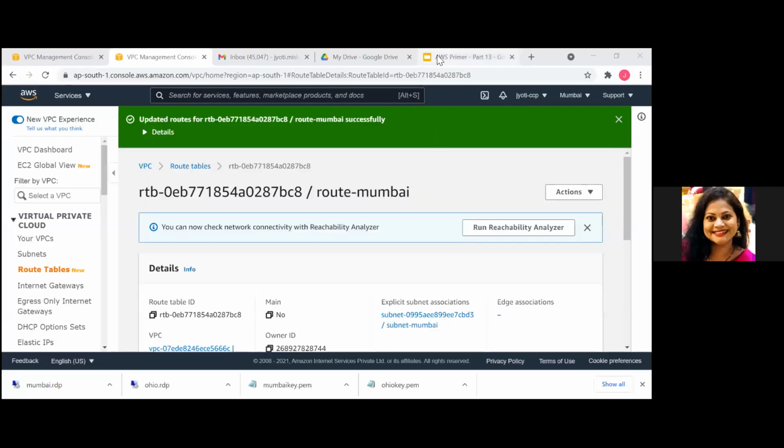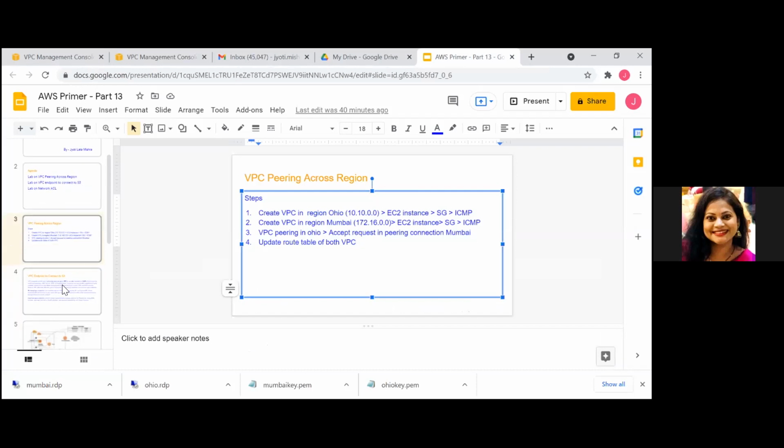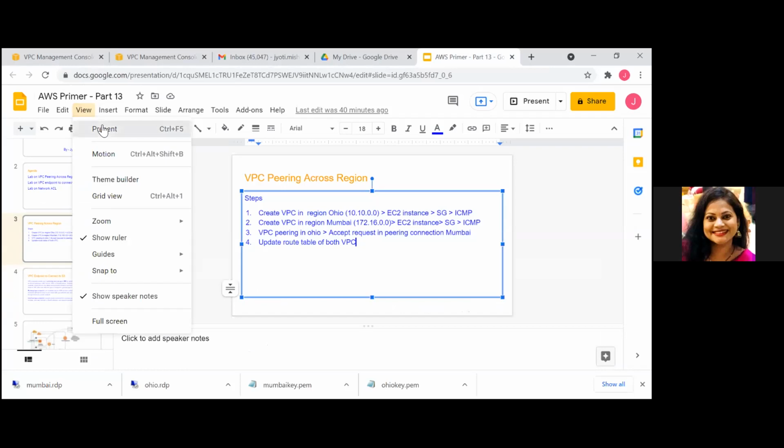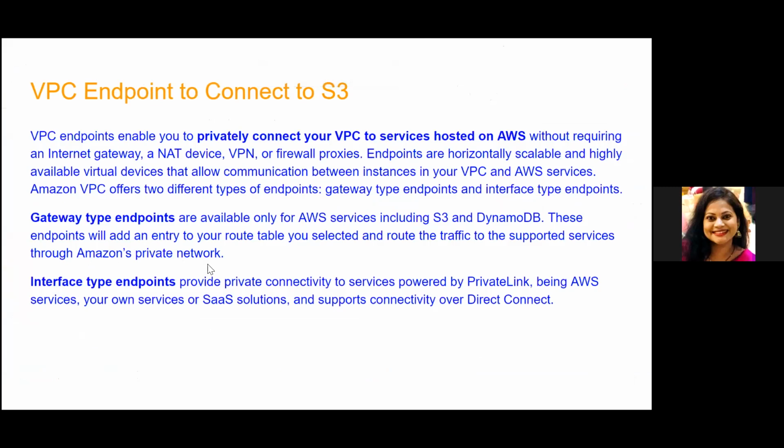Okay. Yeah. So our next lab is on VPC endpoint. Okay. So what exactly we do in VPC endpoint? Yeah. So VPC endpoint, as you can see on the screen, it helps your instances in a VPC connect to other AWS resources or services. Okay, so VPC endpoint enables you to privately connect your VPC to services hosted on AWS.